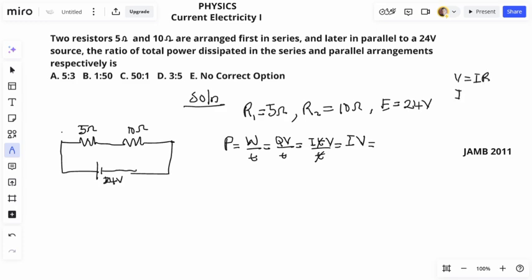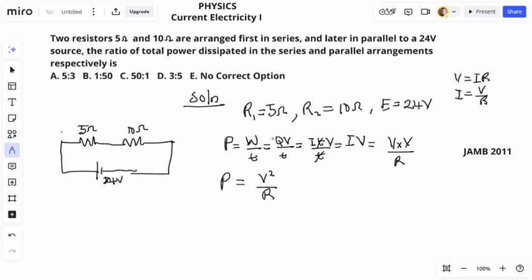So if you make current the subject, that will be voltage over resistance. So if you substitute it here, you now have V times another V over R. So that power will be given as V squared over R. So you just need to know how to play around these definitions and mathematical expressions in order to answer questions. So this is the formula I'm going to use to calculate the power.